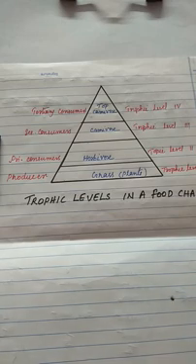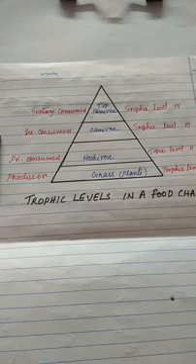Consumers at each level must eat a large amount of food to obtain enough energy. This is why the number of organisms at each trophic level is more than the number of organisms at the next level. That is why when we go higher up in these trophic levels, we can see the number of organisms reducing. Herbivore, then carnivore, then top carnivore. And then the trophic level number is also given.